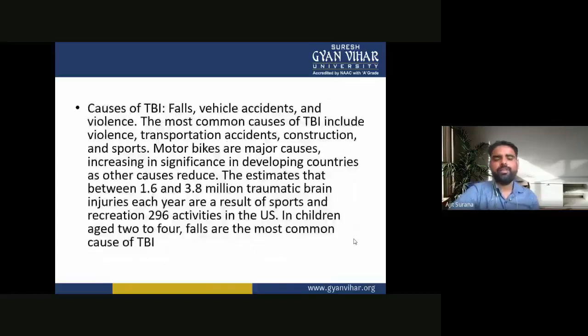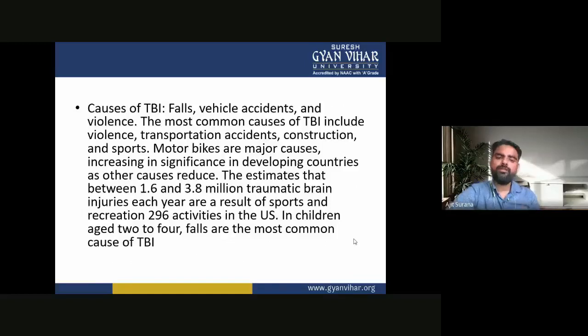Now the causes of TBI or traumatic brain injury. Causes of TBI are falls, vehicle accidents, and violence. The most common causes of TBI include violence, transportation accidents, construction, and sports. Motorbikes are major causes, increasing in significance in developing countries as other causes reduce. An estimated 1.6 to 3.8 million traumatic brain injuries each year are a result of sports and recreation activities in the US. In children aged 2 to 4, falls are the most common cause of TBI.